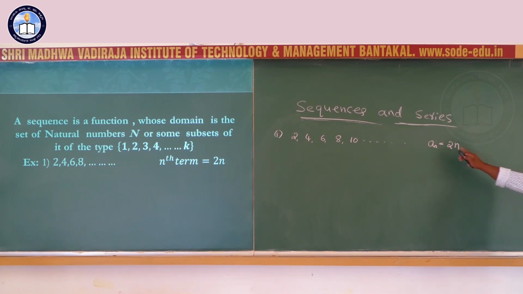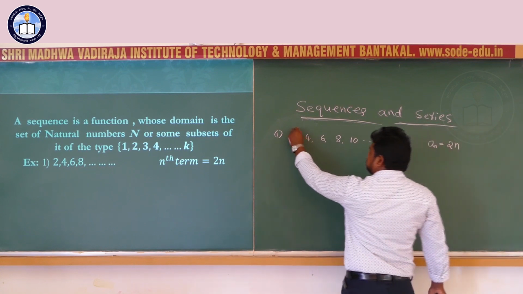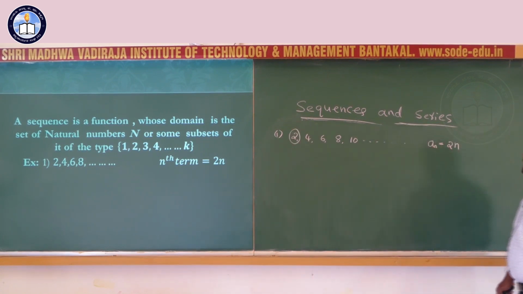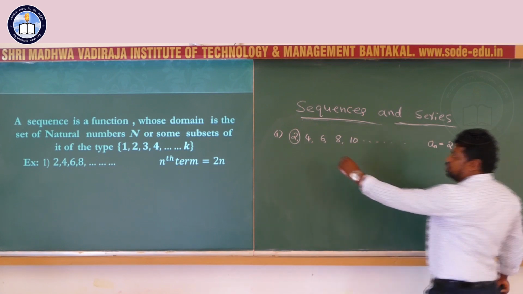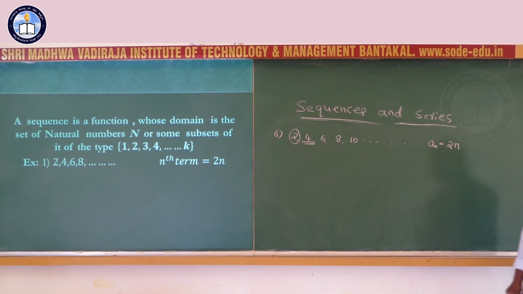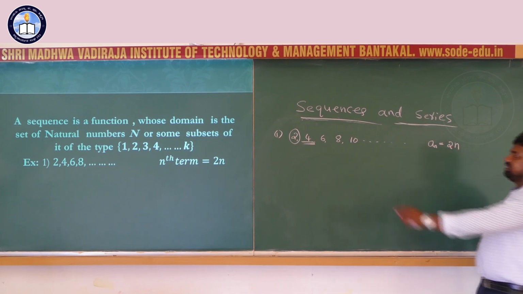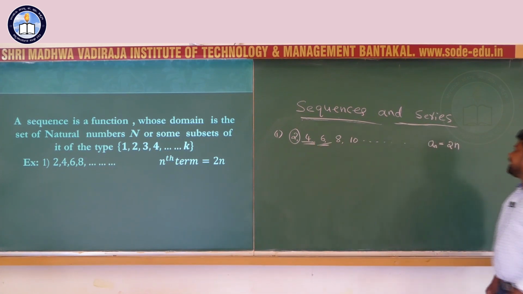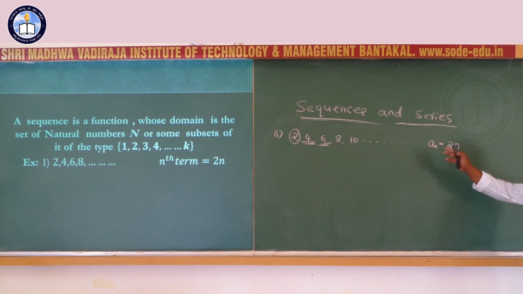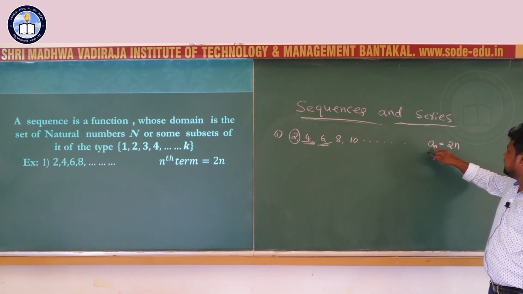For the first term I take n equal to 1, 2 into 1, 2. For the second term I take n equal to 2, 2 into 2, 4. For the third term I take n equal to 3, 2 into 3, 6. For the fourth term I take n equal to 4, 2 into 4, 8. So the general term can be written as an equal to 2n.